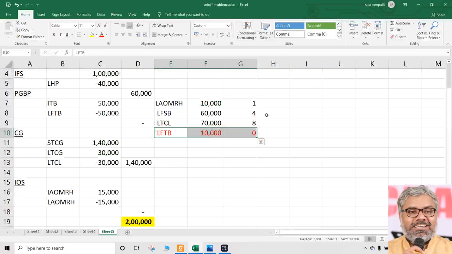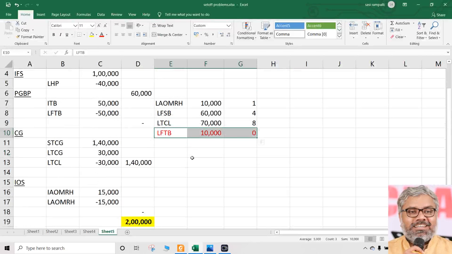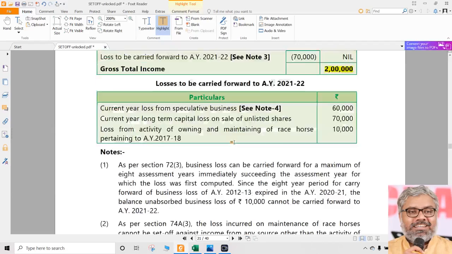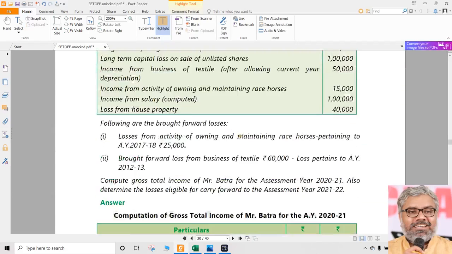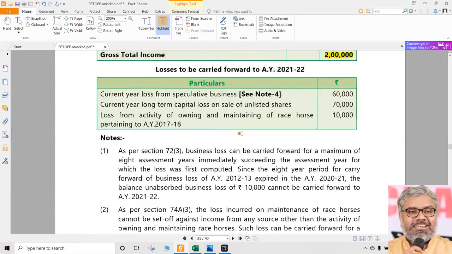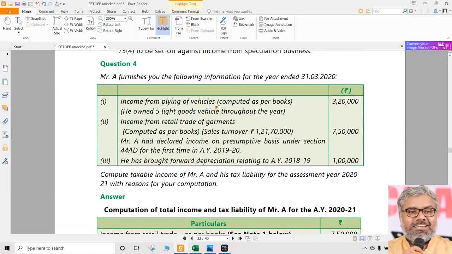And if possible, you can write the number of years also. That will give additional impression to the valuer. Same way, these are perfect 6 marks questions. We can say 5 to 6 marks question. Setting off and carrying forward of losses according to the information that is given. Clear? That is question number 3, which is there in the ICAI material. This is the past examination question. Same way it can be presented also.